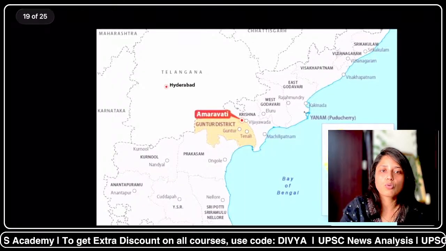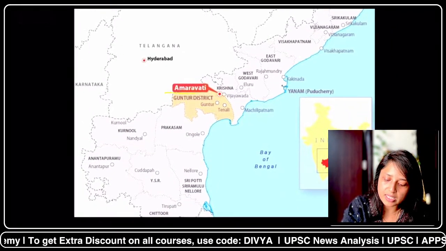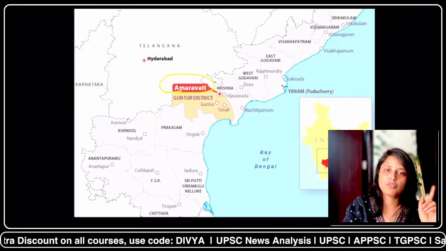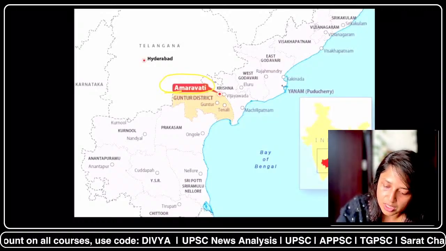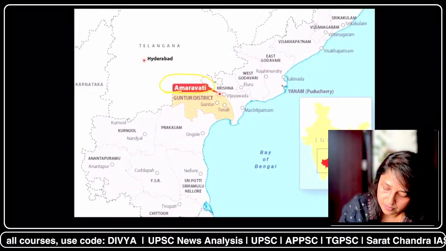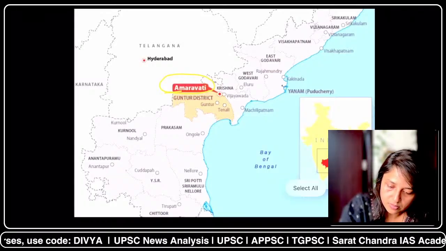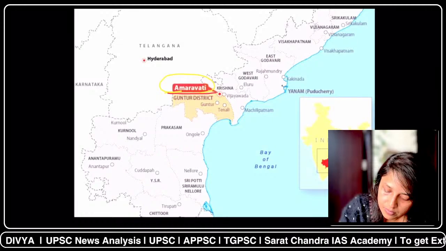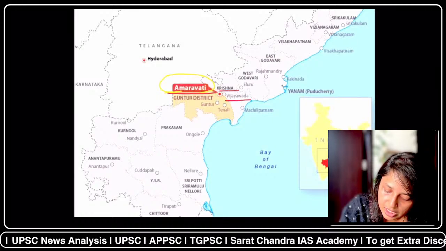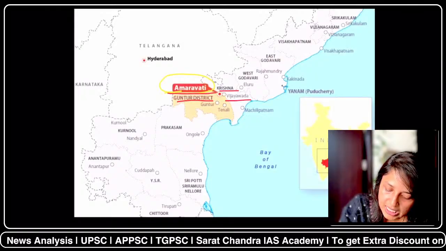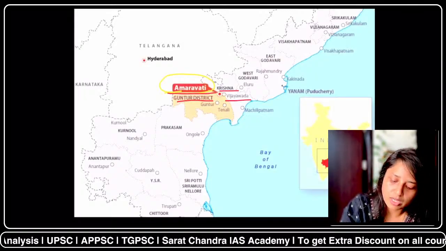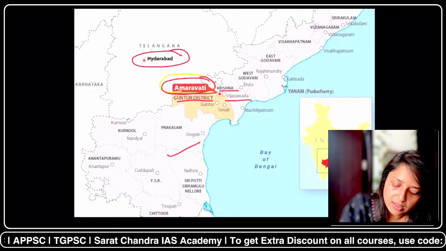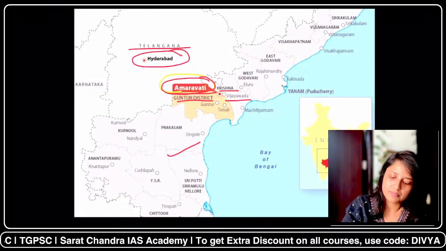Let's briefly go through the location of Amravati also. Amravati is located on the banks of the river Krishna. This you have to remember. And yes, this is the location. So this is Amravati. This is Vijayawada, Krishna, Guntur. So these are some of the nearby districts. Now Amravati has become the permanent capital of Andhra Pradesh, and Hyderabad is the capital of Telangana.